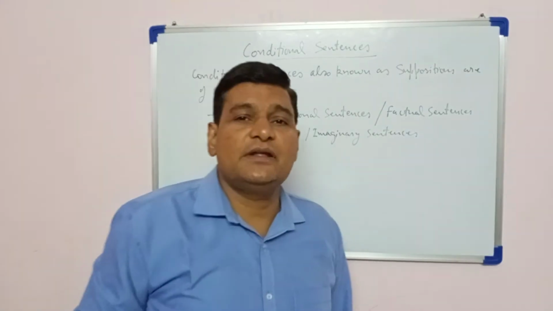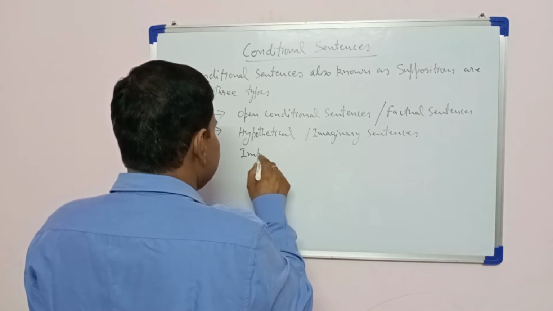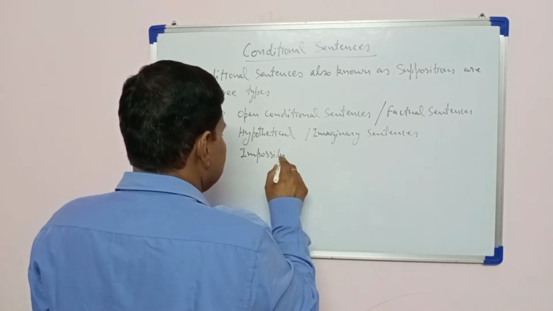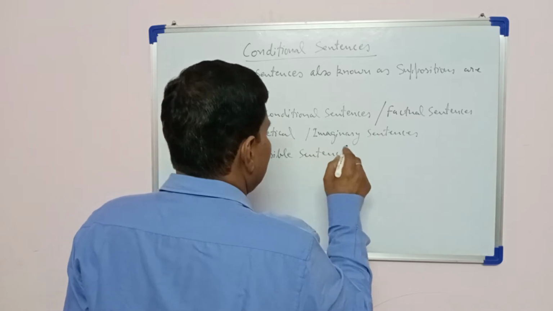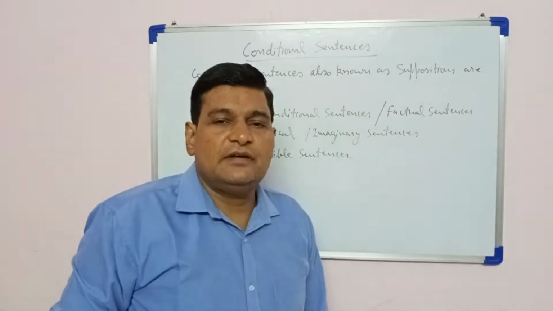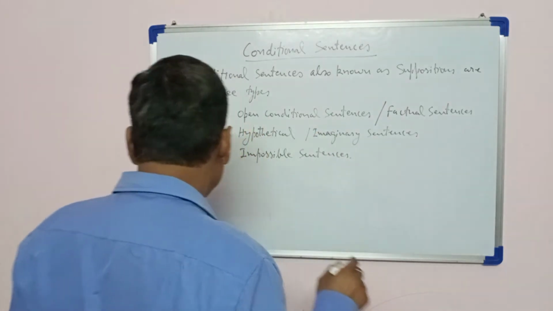And then the third one is impossible sentences. So firstly we are going to understand the open conditional sentences.